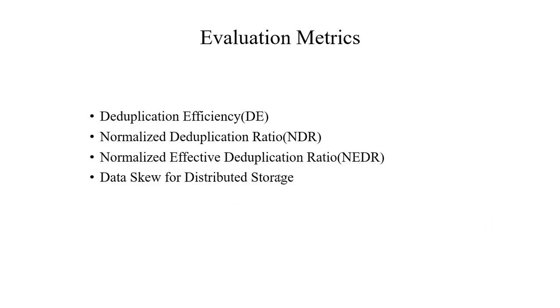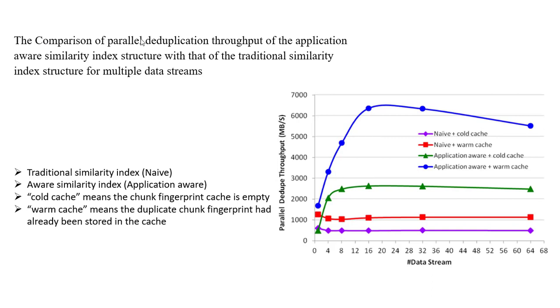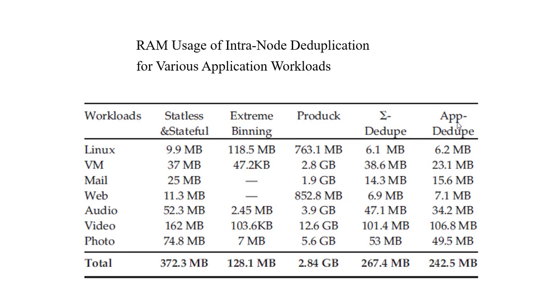Evaluation metrics. The following evaluation metrics are used in their evaluation to comprehensively assess the performance of their prototype. This is the comparison of parallel deduplication throughput of the application-aware similarity index structure with that of the traditional similarity index structure for multiple datasets. Here we can see that parallel deduplication schemes with application-aware similarity index perform much better than the traditional similarity index. Here we can also see that AppDedupe uses less RAM than others.